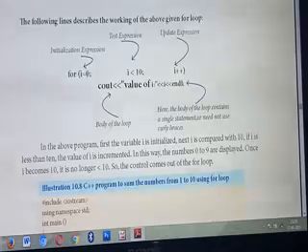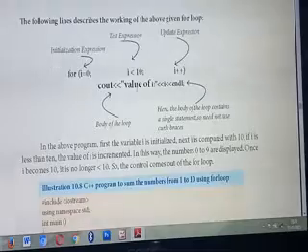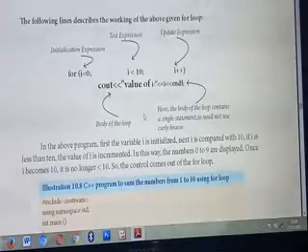Listen. First, which will execute? I equal to 0 will execute first. Then it will check the condition, I is less than 10. So immediately the body of the loop will execute. After that, the value of I will get increased by 1. Understood? So how many times will this loop execute? Till 9, that is 9 times.